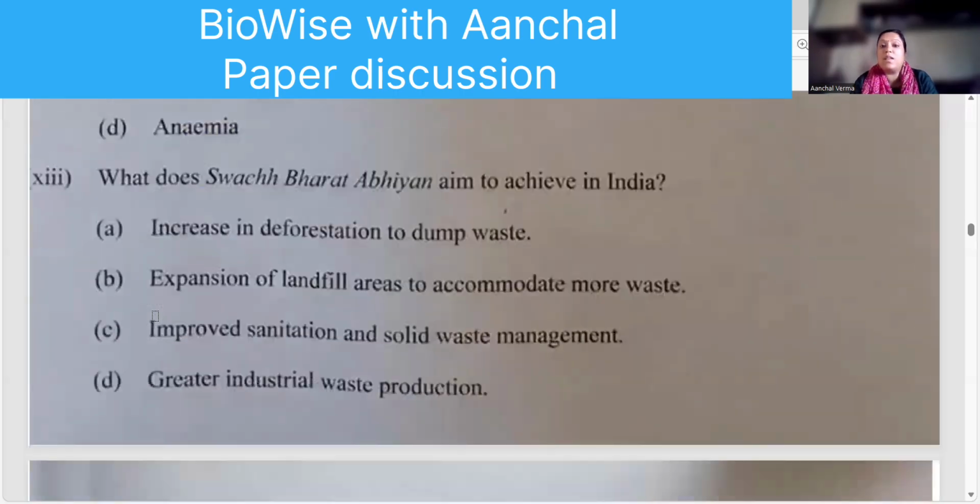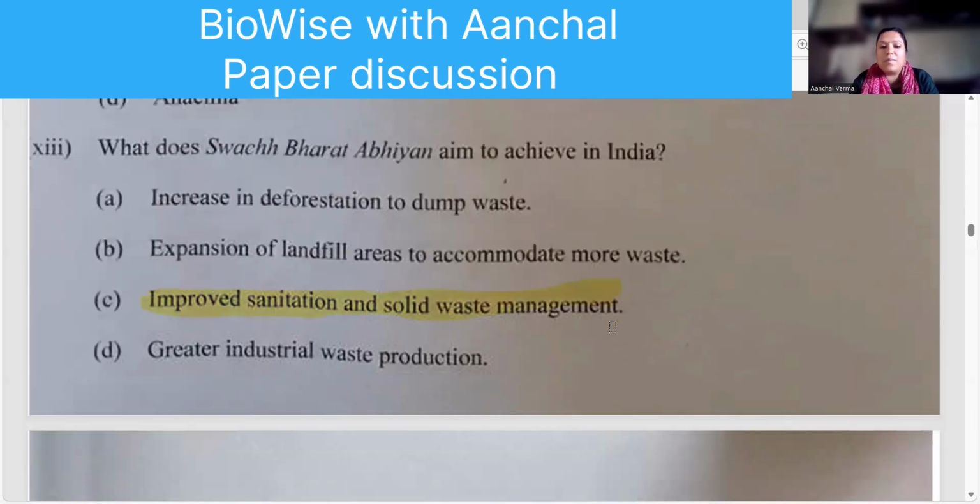What does the Swachh Bharat Abhiyan? This we have done so many times. Swachh Bharat Abhiyan is nothing to do with deforestation or forestation. That is improve sanitation and solid waste management. Okay, so this is so important. This was so important. We did it already.